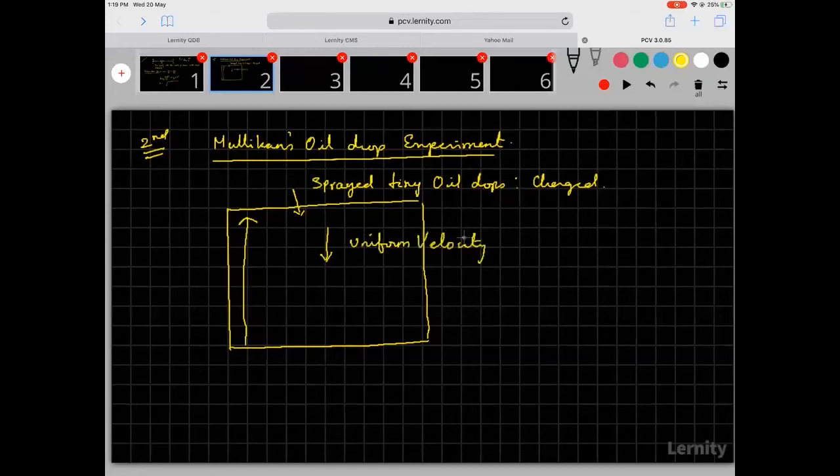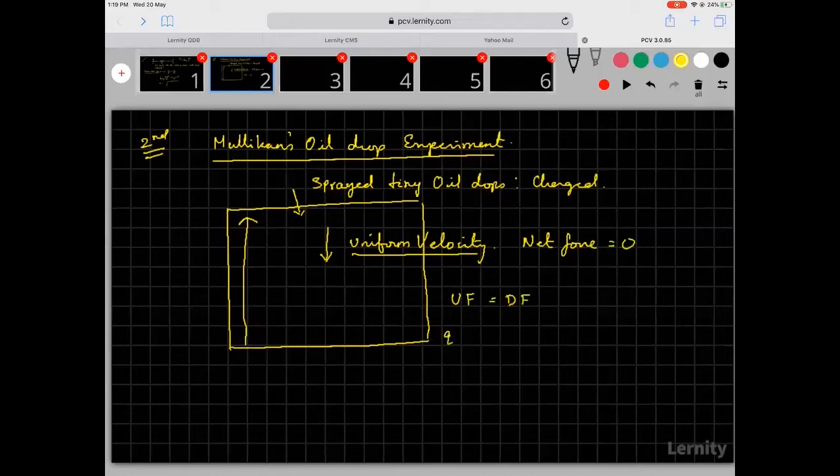Uniform velocity means what? The particles are now coming with zero acceleration. Zero acceleration means net force is equal to zero. So if net force is equal to zero, then upward force must be equal to downward force. Now what is the upward force?